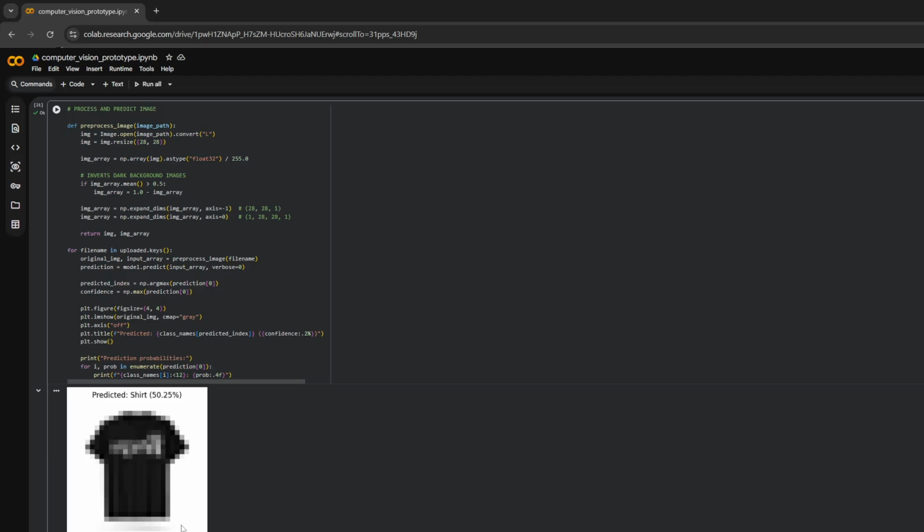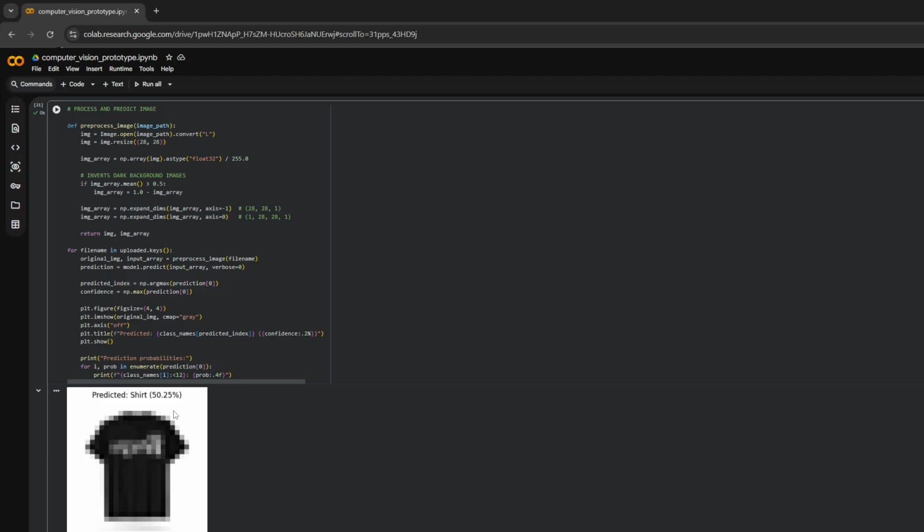So in conclusion, this model, this CNN, shows how AI can be used to analyze images and classify clothing items based on visual patterns. It shows strong performance in controlled conditions and highlights the potential for automation in retail. However, it shows that a real-world deployment would require more advanced data and a more advanced model, which I do have an alternative for, which will be explained in another video. Overall, this provides a solid foundation for understanding how AI can support image-based classification tasks.